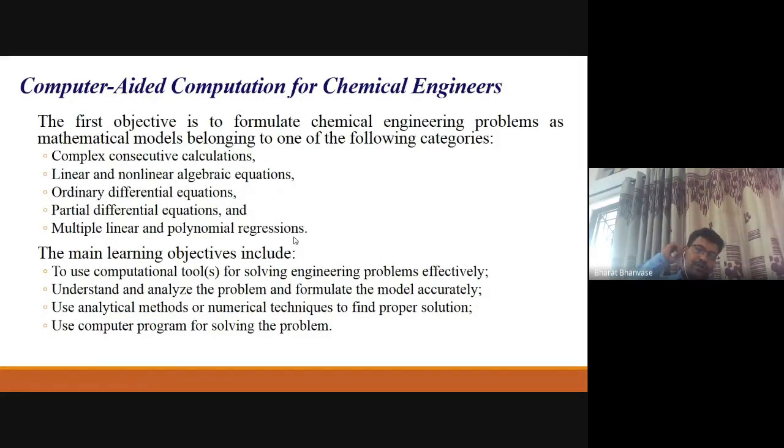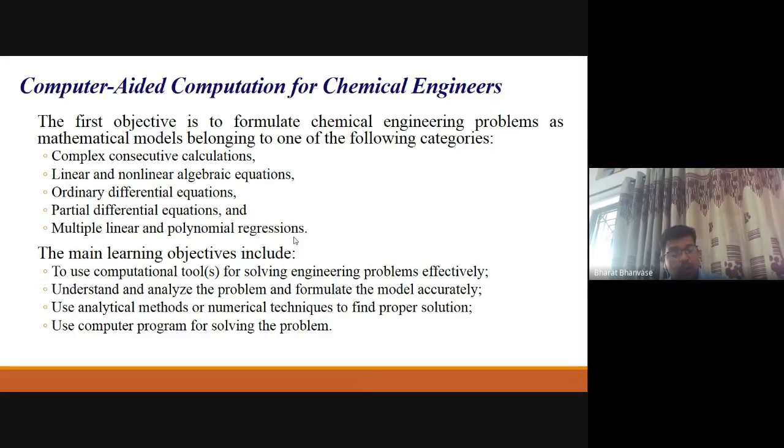Then, for ordinary differential equations, methods are available: Euler's method, what are the disadvantages of Euler's method, right? Then modified Euler's, how this modified Euler's is equivalent to second order Runge-Kutta method, right? Then fourth order Runge-Kutta or higher order Runge-Kutta methods, how we can apply these for a set of ordinary differential equations. Then how we can solve initial value problems or boundary value problems.